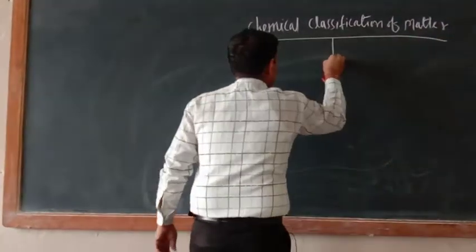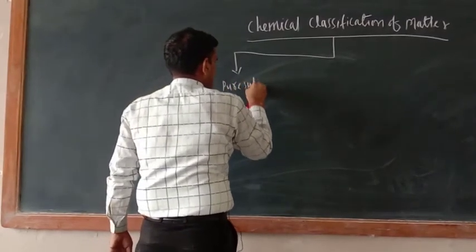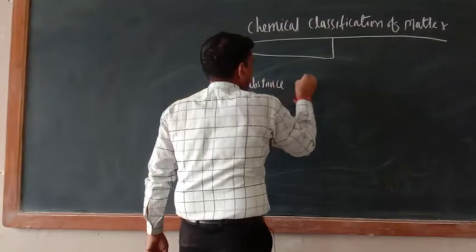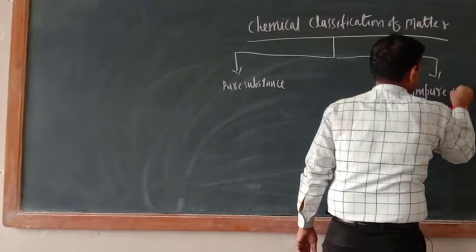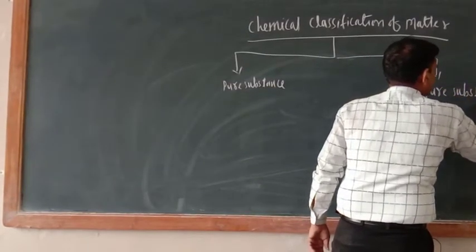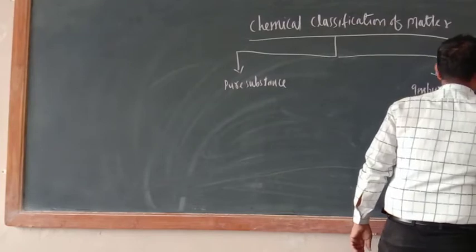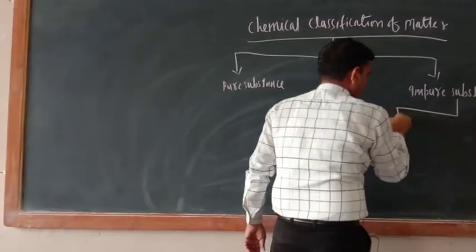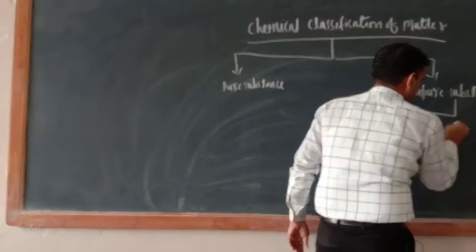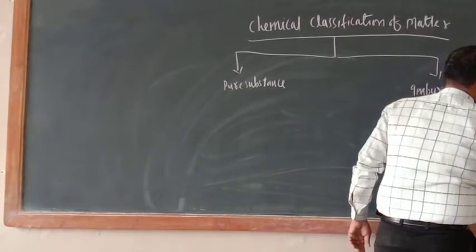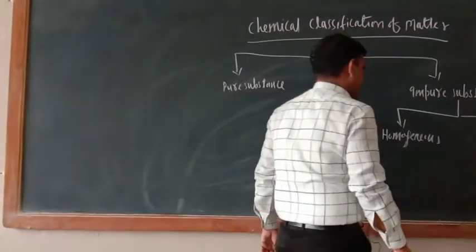So in chemical classification of matter, basically two types are there. The first one is pure substance. Second one is impure substance. Impure substance means mixture. Mixtures are of two types: one is homogeneous, another one is heterogeneous. So just try to understand here.